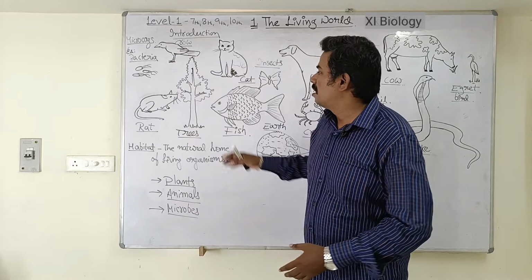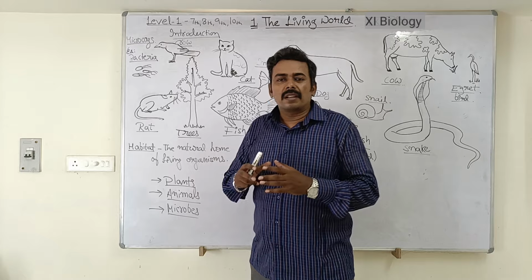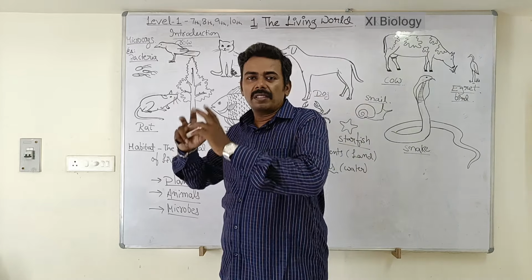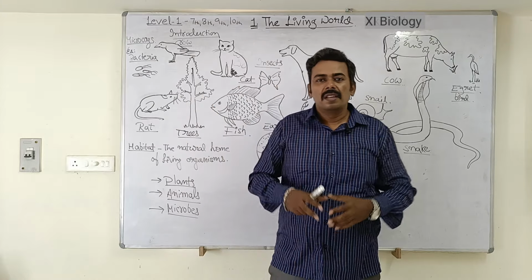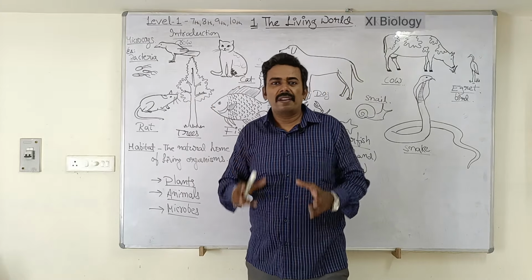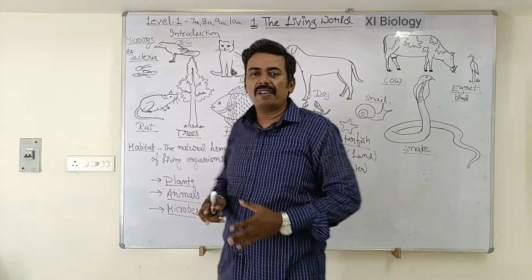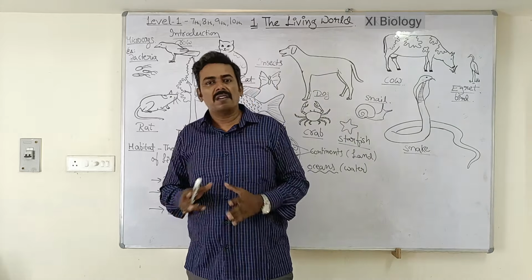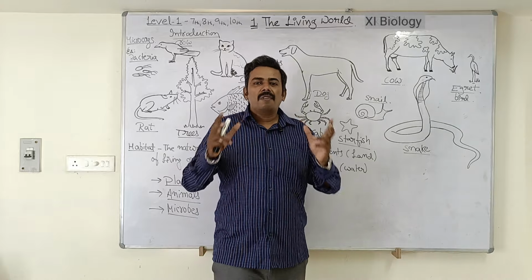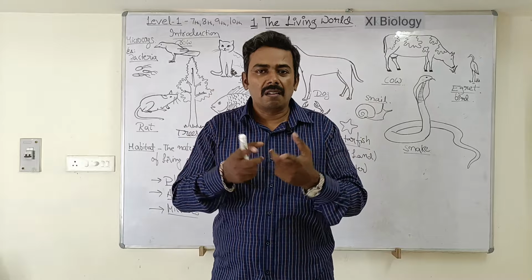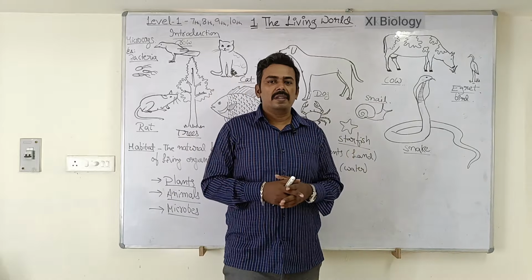So that means the type of living organisms is going to change according to the habitat. In forest, there are totally different types of animals. Near the beach, there are totally different types of animals. Similarly, if you go to the cold mountains, there you can see a different set of living organisms. If you go to desert, there you can see a different group of organisms living there. So that means the type of organisms is going to change according to the surroundings, or the environment, isn't it?